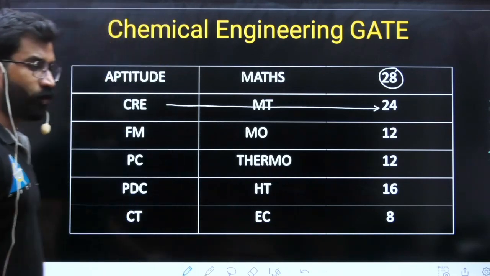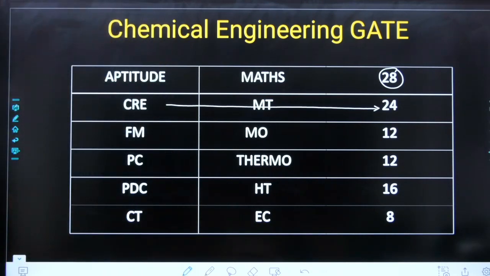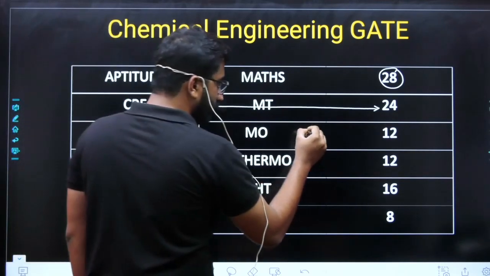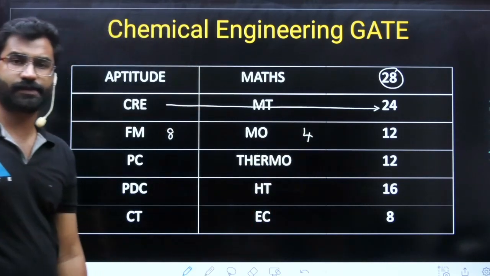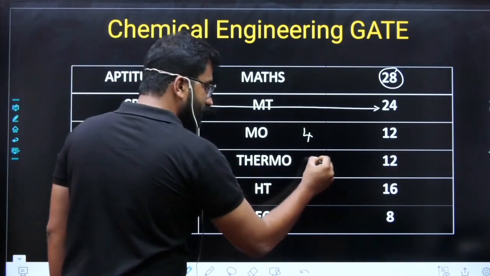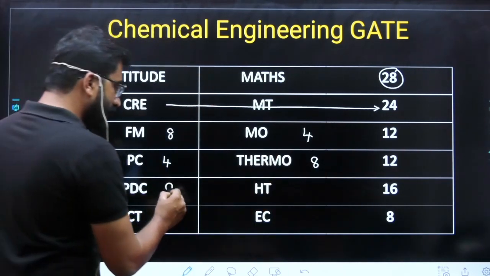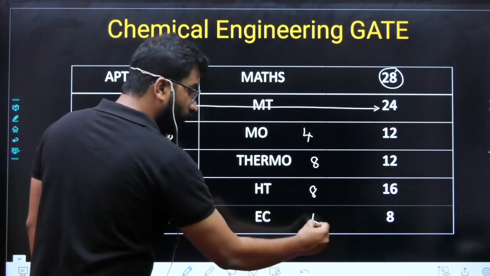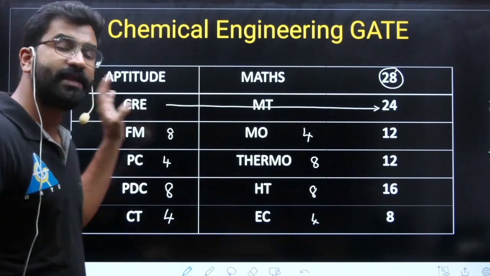Okay, so this is for your CRE and mass transfer. And FM, mechanical operation. Generally FM is for 8 marks. Mechanical operation is for 4 marks. Now process calculation is generally for 4. Thermo is for 8. PDC and heat transfer 8, CT 4, economics 4.